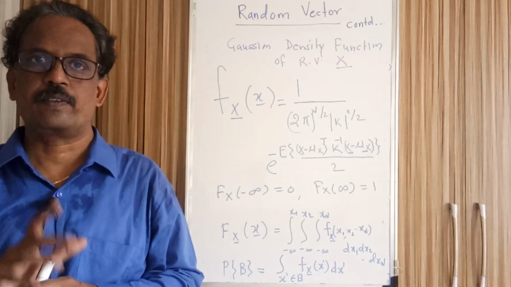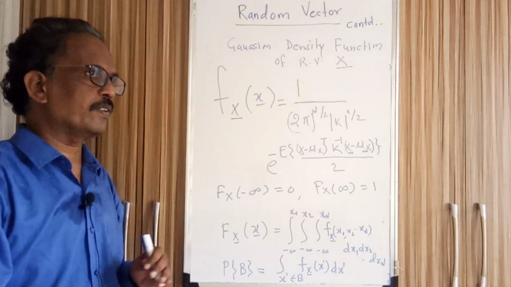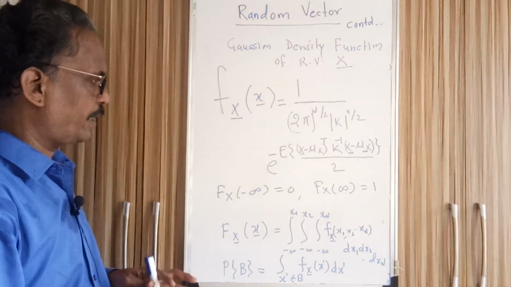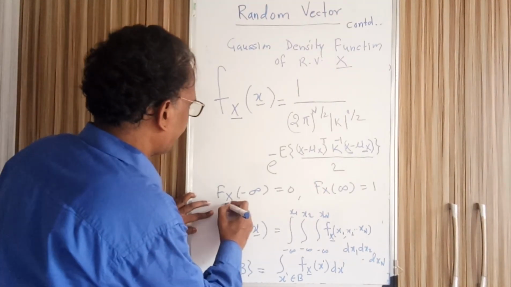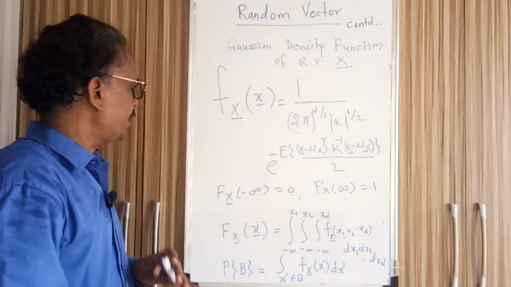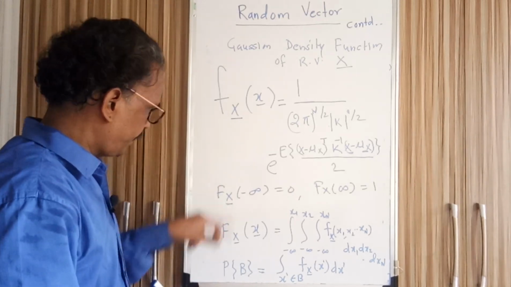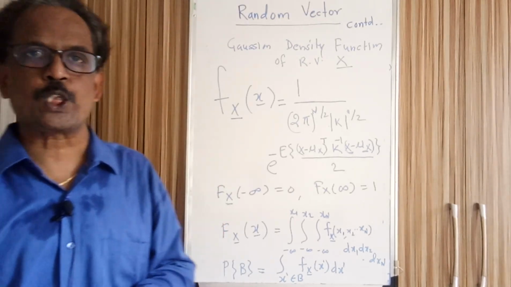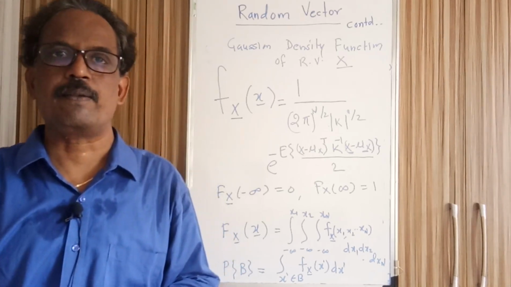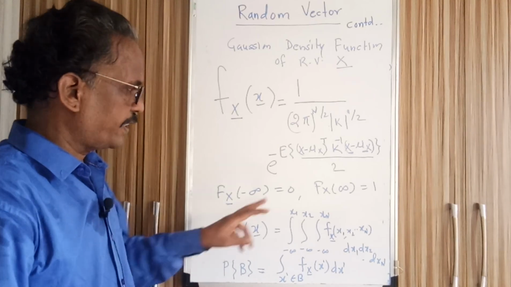X has n distinct components, and these components are random variables. So for the random vector x with n components, what is the probability that each component takes a value less than minus infinity? The answer is 0.